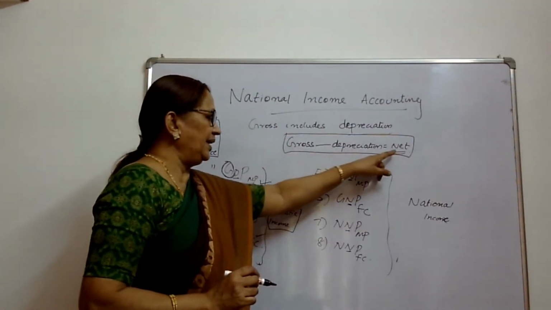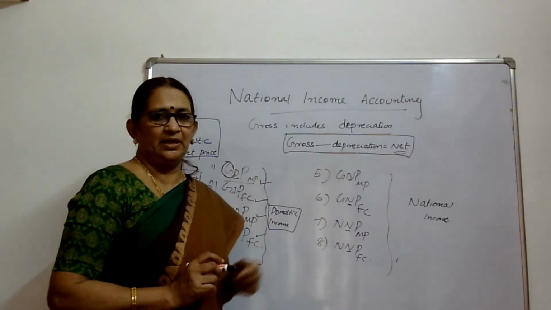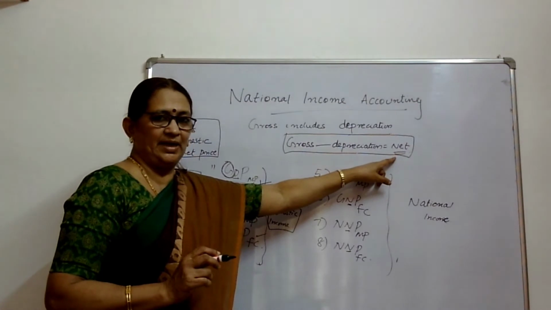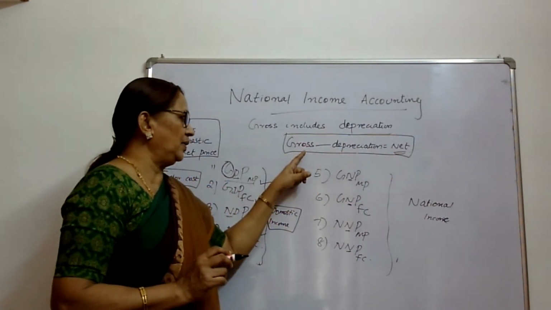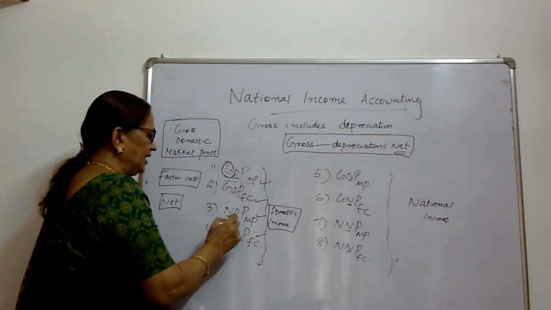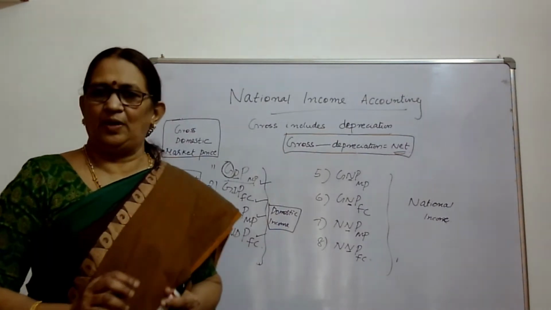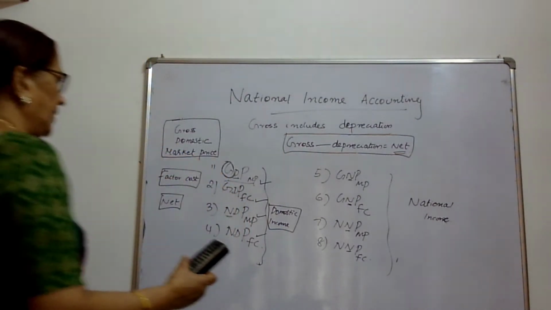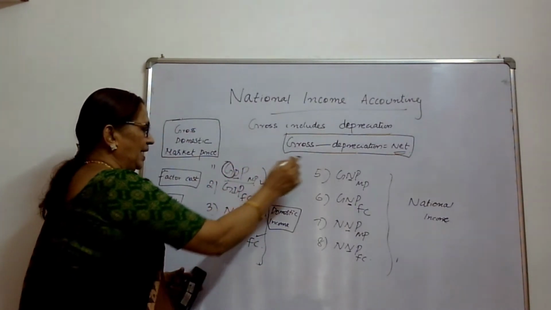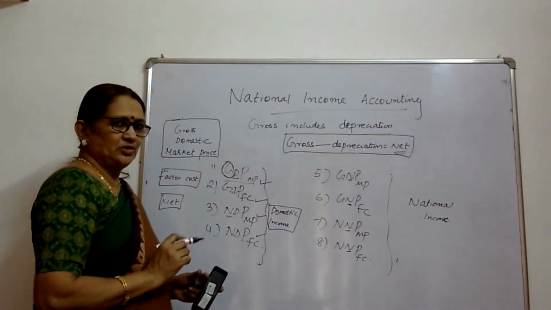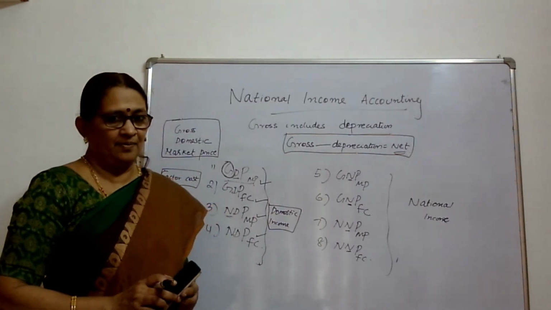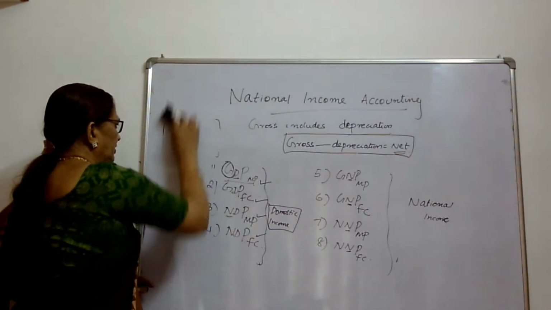Therefore, when we add depreciation to net, we will get gross. So, gross minus depreciation is equal to net. Net plus depreciation is equal to gross. So, this way GDP at market price and NDP at market price. We will see it one by one. How can we derive it? Gross minus depreciation is net. So, GDP at market price minus depreciation, we will get NDP at market price. One by one, we are going to see this concept.